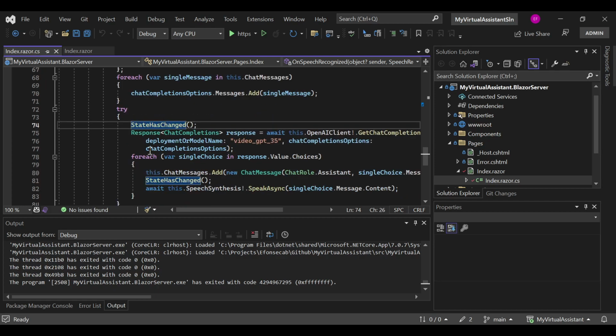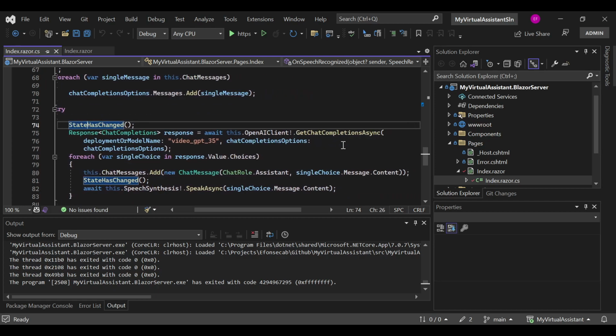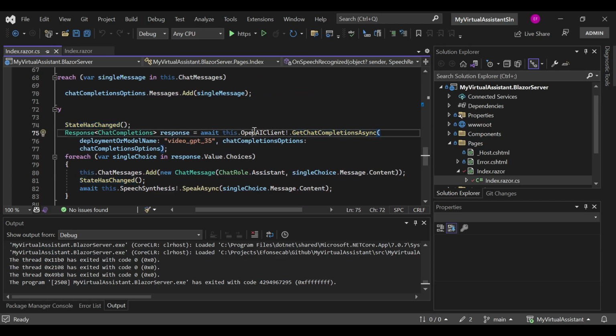Now we invoke this GetChatCompletionsAsync of the OpenAI client, right? We pass the name of our deployed model, along with the chat completion options that we have in here. These completion options will have everything we have sent and received until now, including the latest message that we just received from the speech recognition, right?